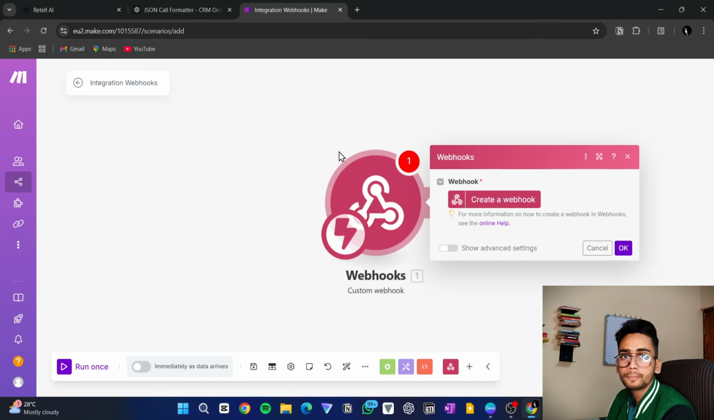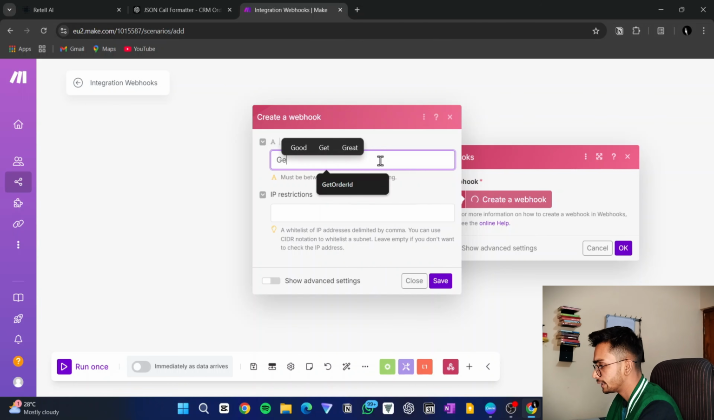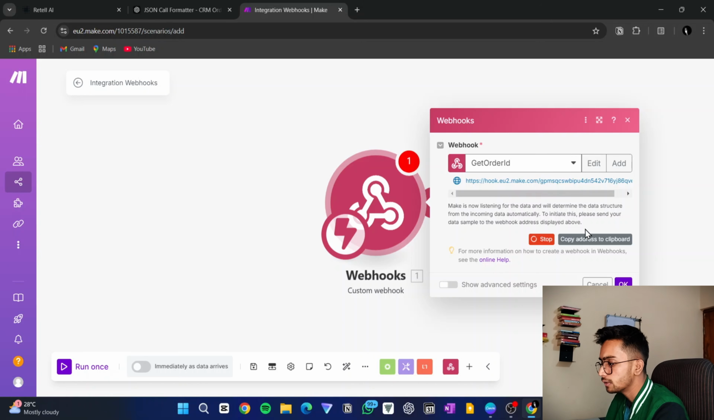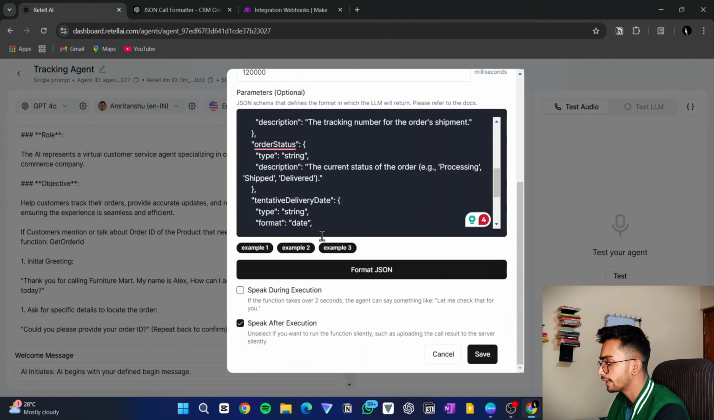Now let's come back to make.com. Here we have created a custom webhook. Here we will give a name to our webhook. I'll name it get order ID. Then I just need to click save. Now we need to copy this URL, copy address to clipboard, and paste this URL in this URL box. Okay, now we can hit save.